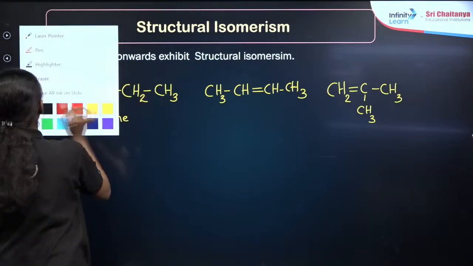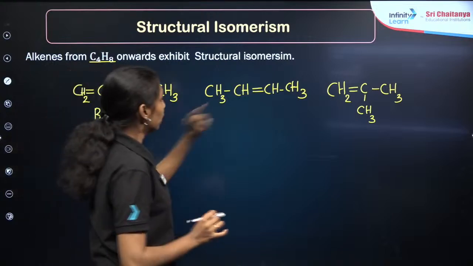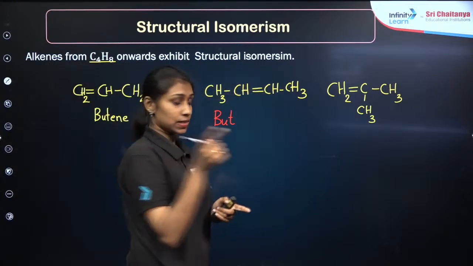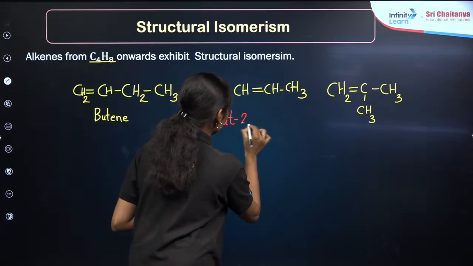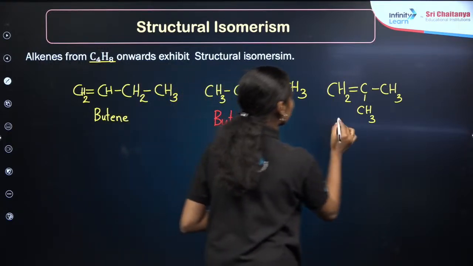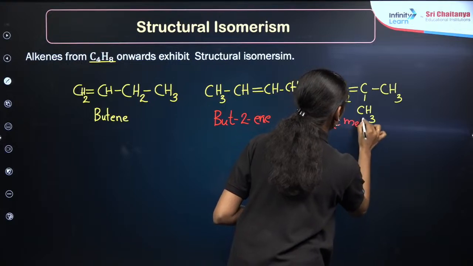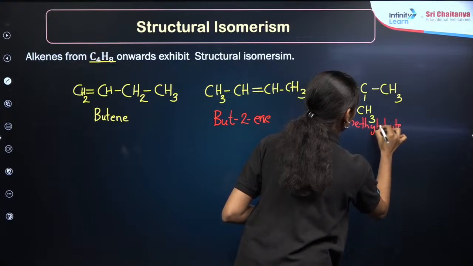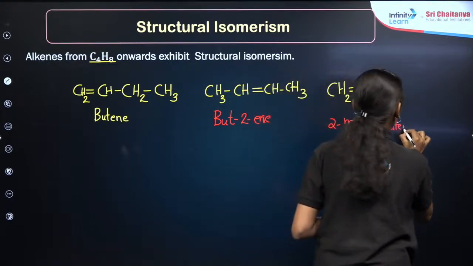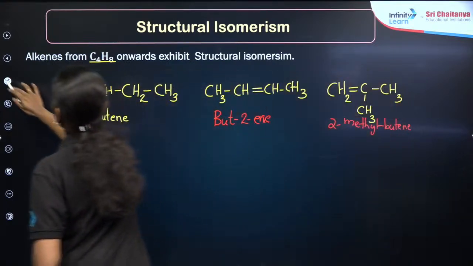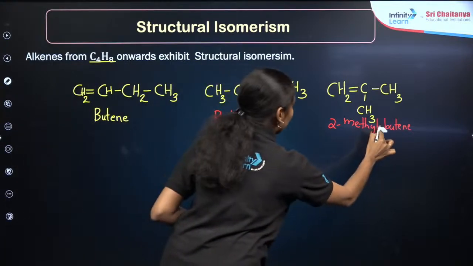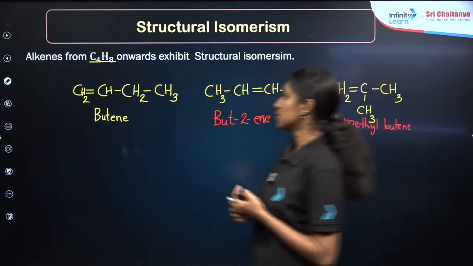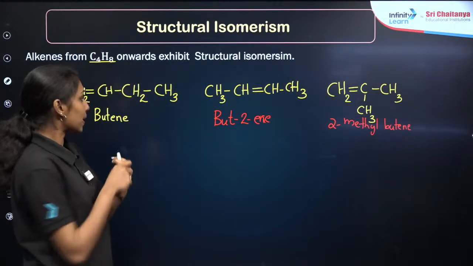So, what will be the name of the second compound? Word root will be bute, and the double bond will be in the second position, so it will be but-2-ene. Then this will be 2-methyl but-1-ene, or 2-methyl butene. So these are the different types of isomers here.